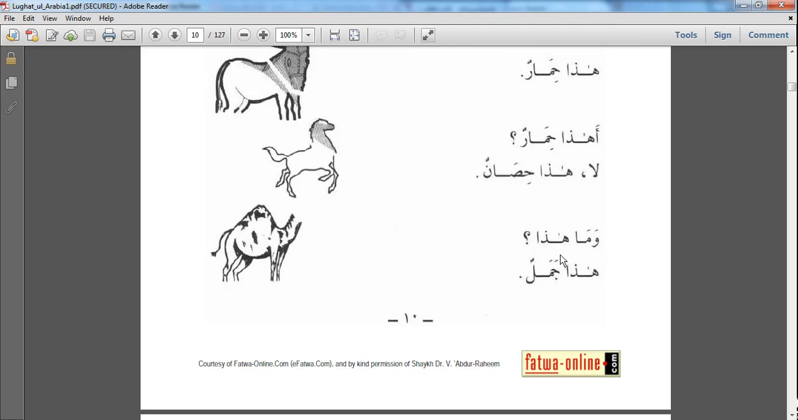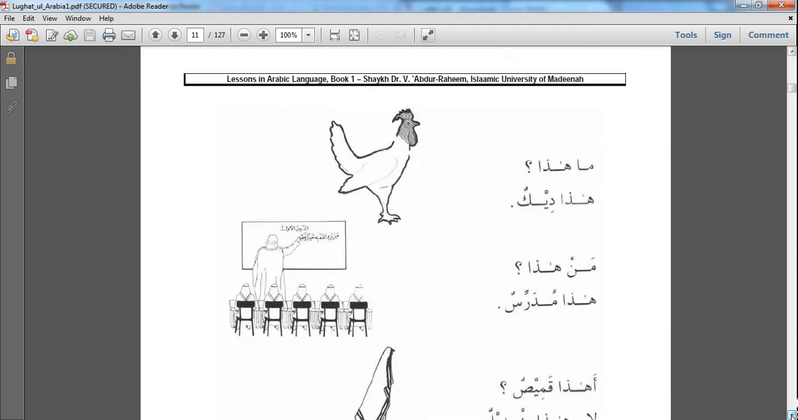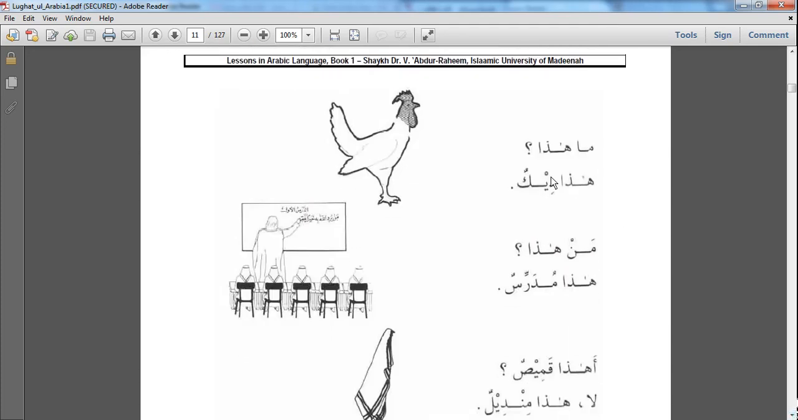Wama hada? What is this? Hada jamalun. This is a camel. Ma hada? What is this? Hada dikun. This is a rooster.